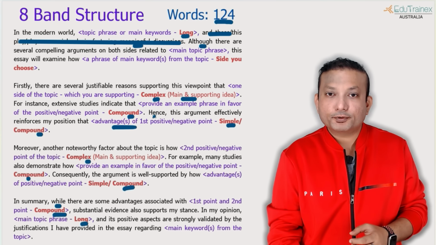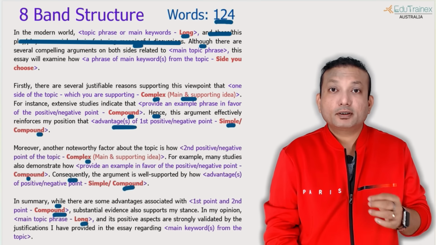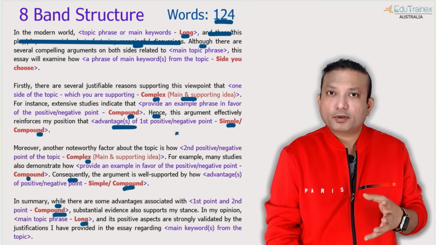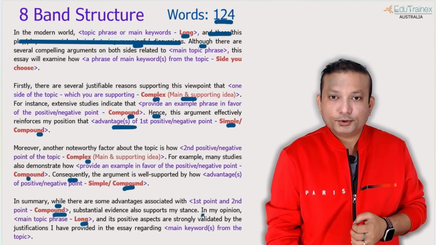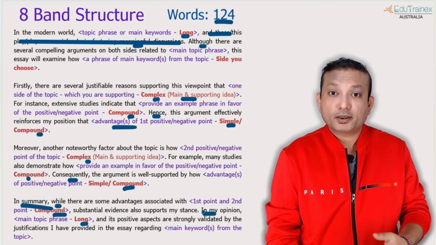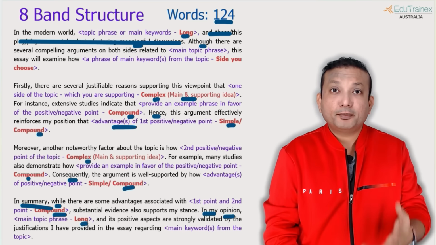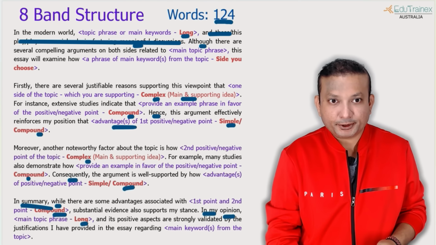So if you see words like hence, consequently, therefore, thus, all those words can be used, even so, can be used to provide a conclusion. Even in the conclusion, you are saying in summary or in conclusion, to summarize. And then, in my opinion, I strongly believe, in my views, words like this have to be used.